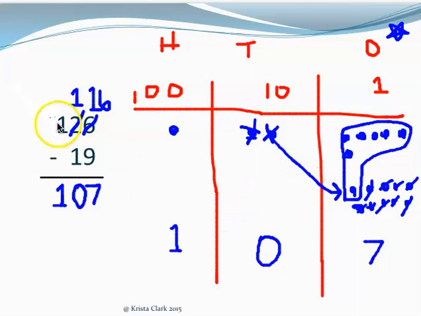Remember, you are drawing this and solving it the same way that we've been doing them. The only new part is that you have a hundreds place. So if you have something to take away from the hundreds place, you do it just the same as you did with your 10s and your 1s. And remember, whatever you do on your chip model, you also have to show on your vertical model. Have fun!